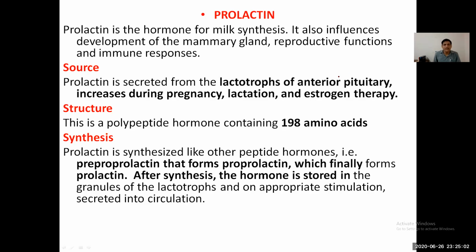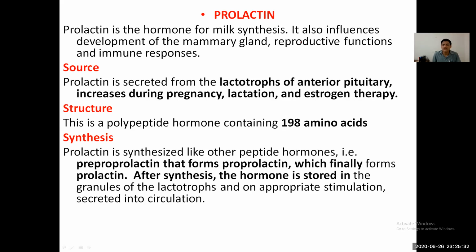Good morning, dear students. Now we are starting the other anterior pituitary hormones. An example is prolactin. Prolactin is the hormone for milk synthesis. It also influences the development of the mammary gland, reproductive function, and immune responses. These four to five are important functions of the prolactin hormone. It is an important hormone of milk synthesis.